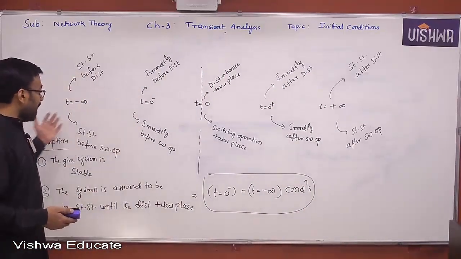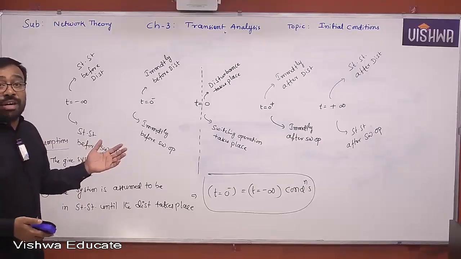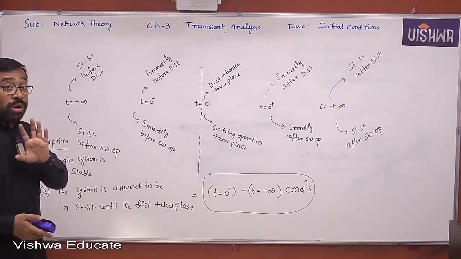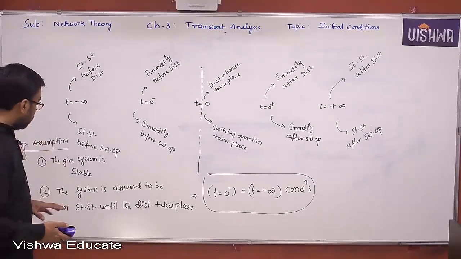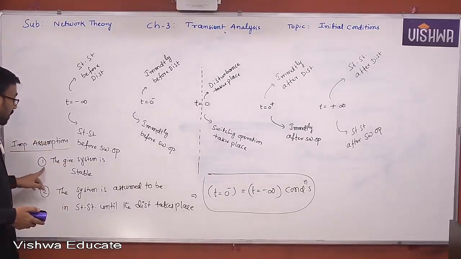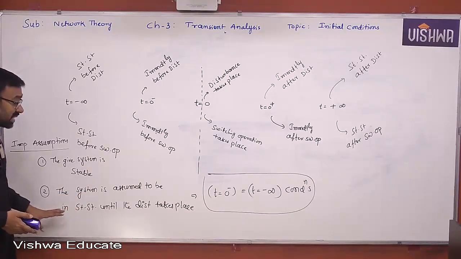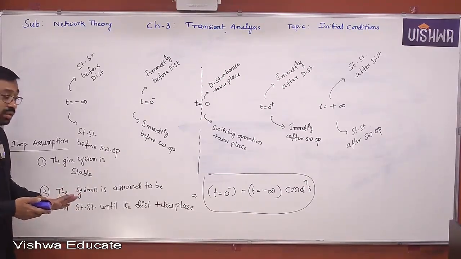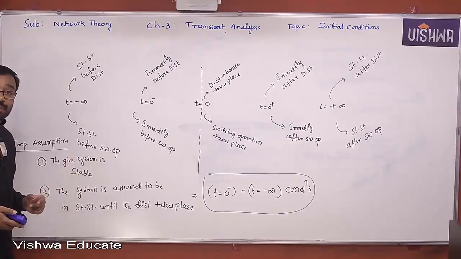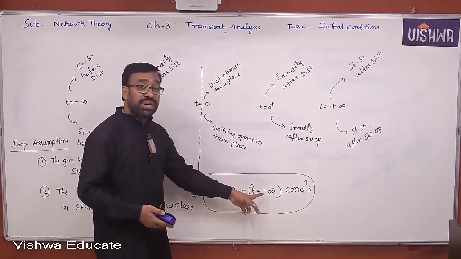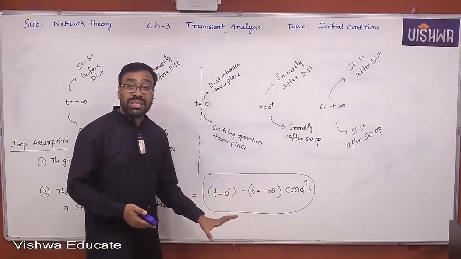Now in the last session we have discussed all these points. I think you might have understood. The most important assumption, from the interview point of view, is very important. The first important assumption is that the system is stable. The second one is that the given system is assumed to be operating in steady state until the disturbance takes place. That is why t equal to 0 minus conditions and t equal to minus infinity conditions are the same. You understand all of you, okay?